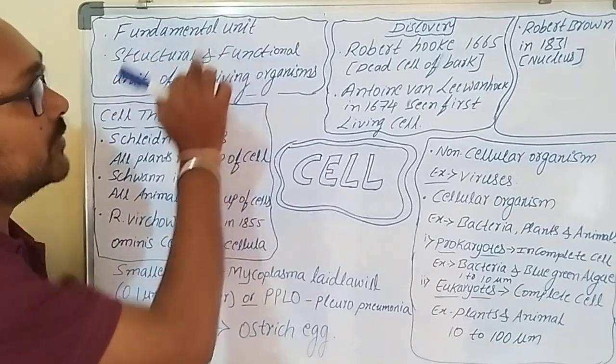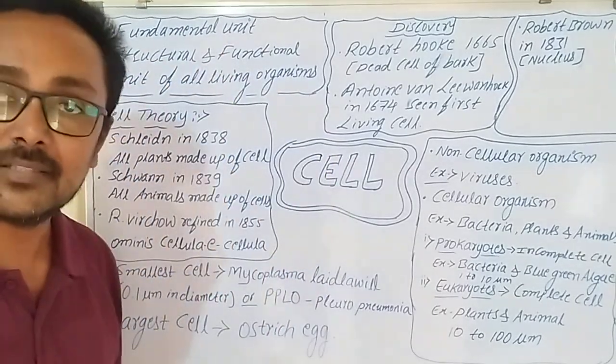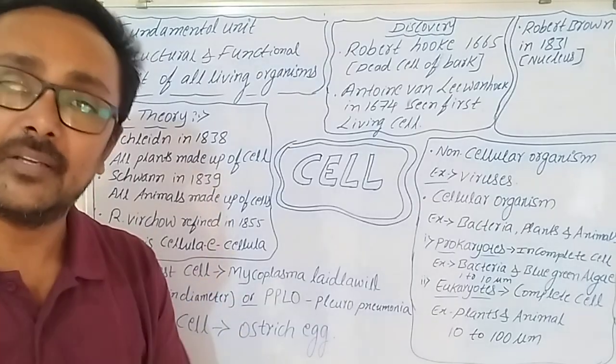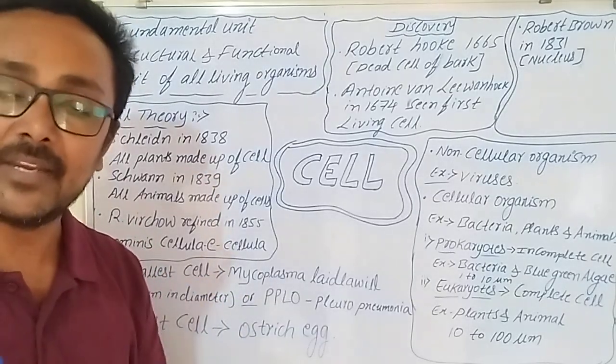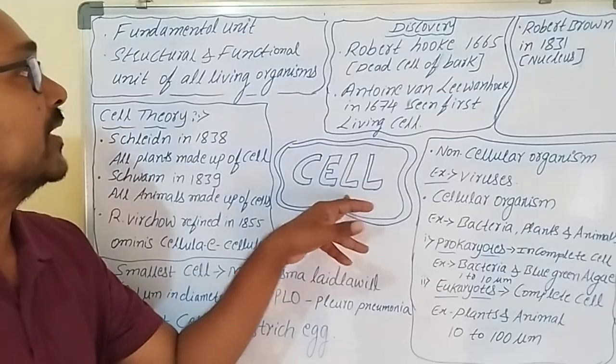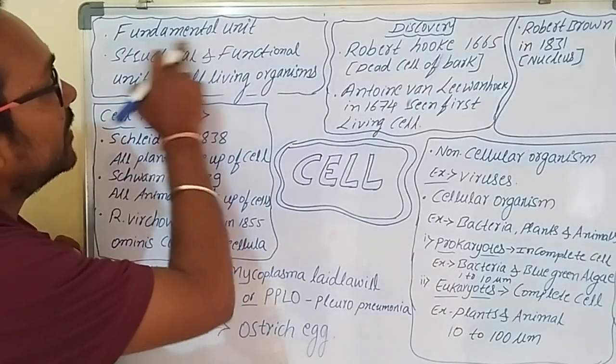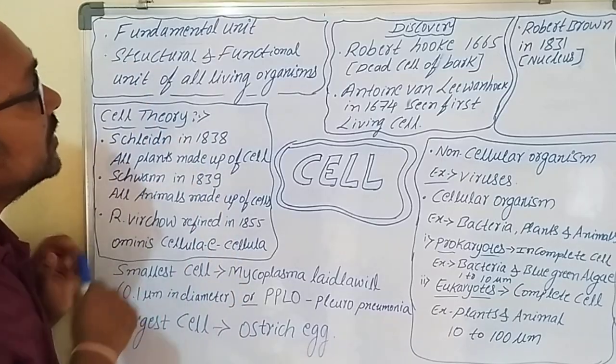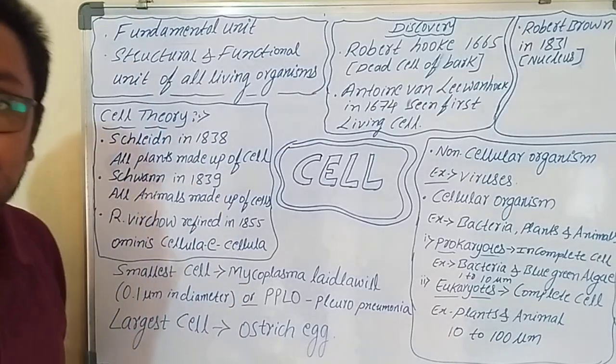It is a fundamental unit. Fundamental unit in the sense that from this one only, all the things, either small or big, are made from a tiny unit that we call a cell. This is considered the most basic unit. Next, it is the structural and functional unit of all living organisms.